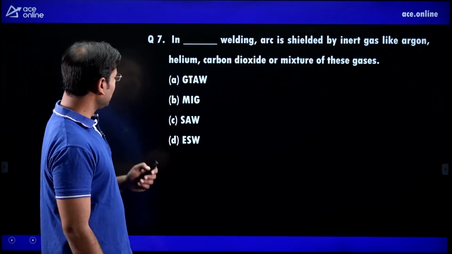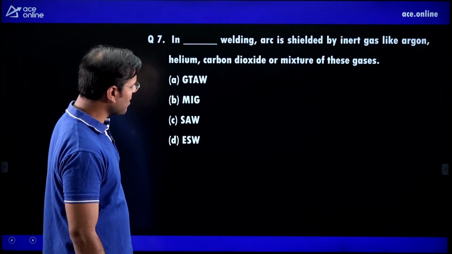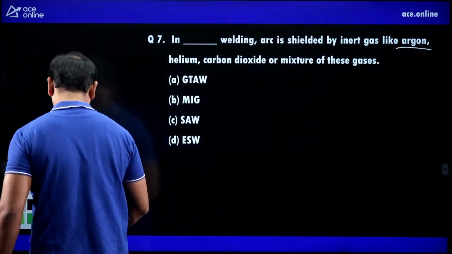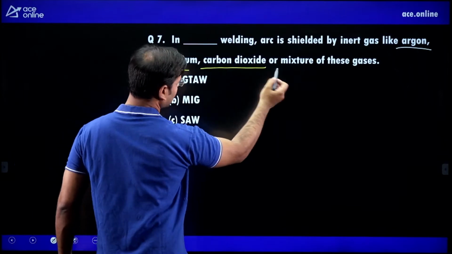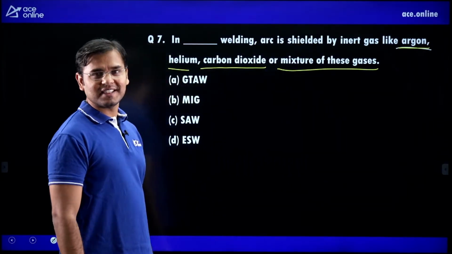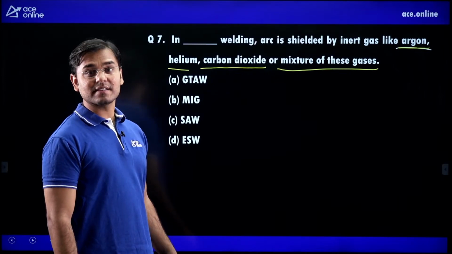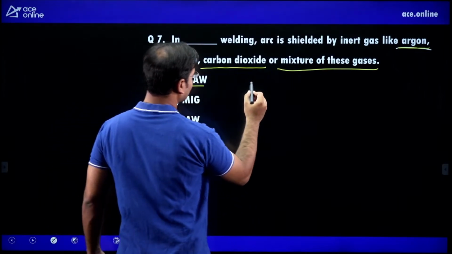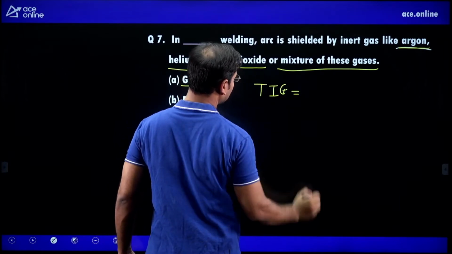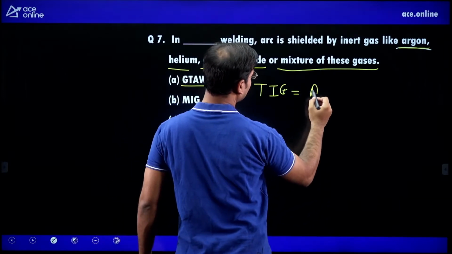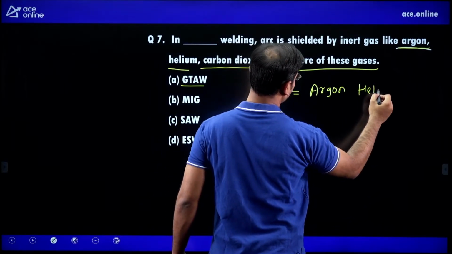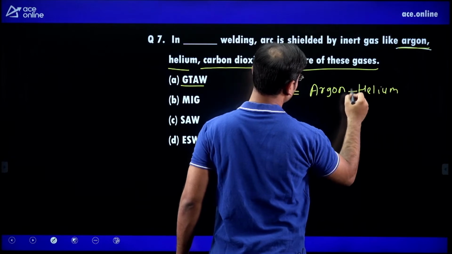Yes, in welding the arc is shielded by inert gas like argon, helium, carbon dioxide or a mixture of these gases. In gas tungsten arc welding, also known as tungsten inert gas welding, TIG, we can use argon, also we can use helium, or we can add both.